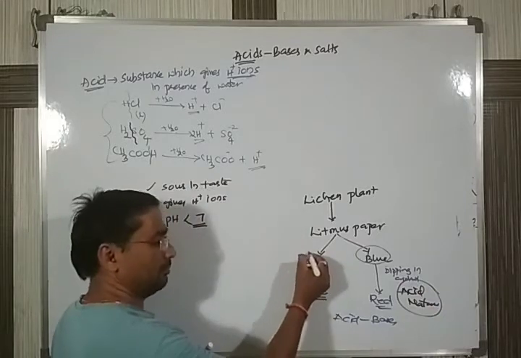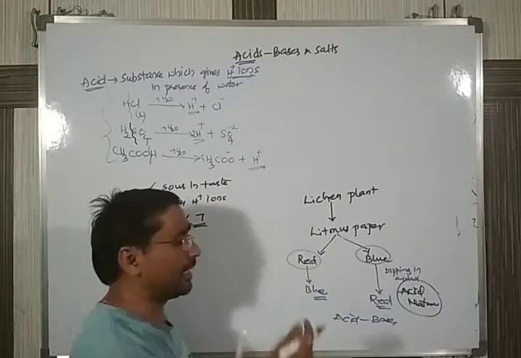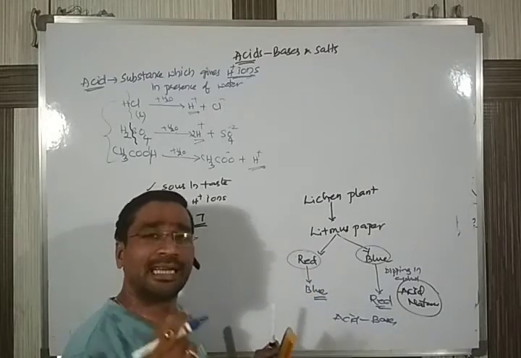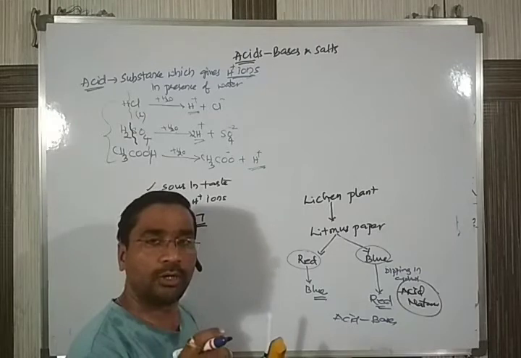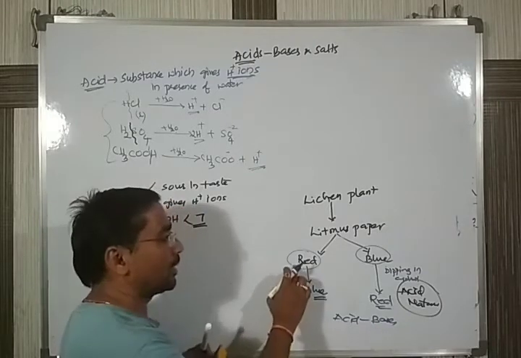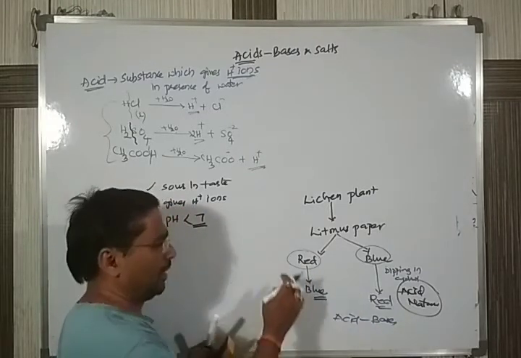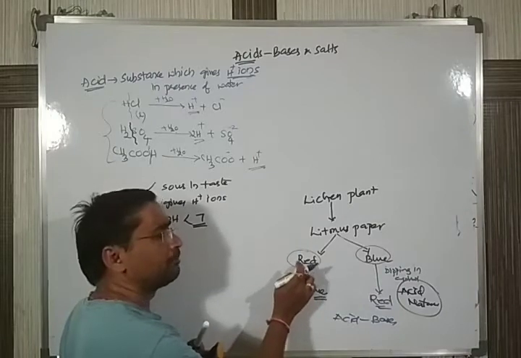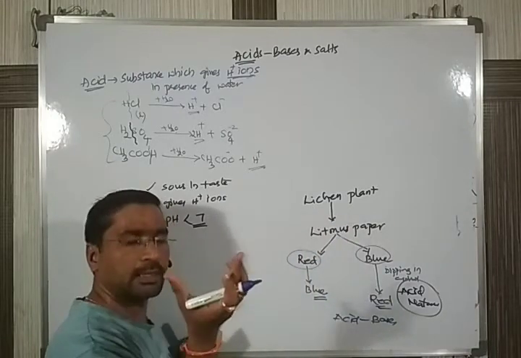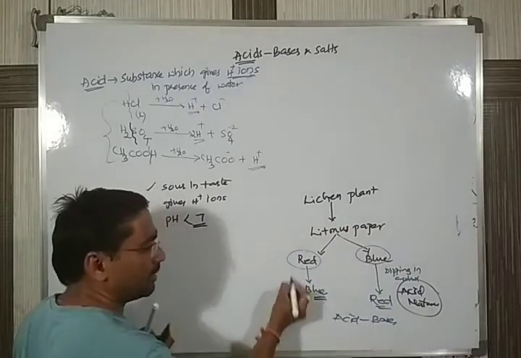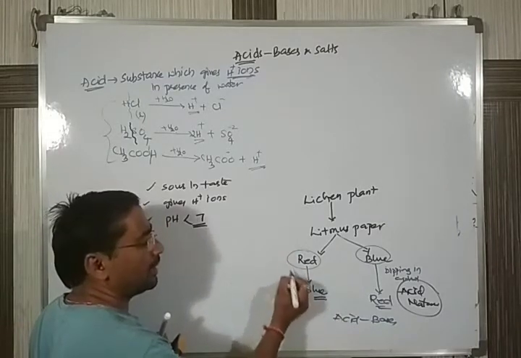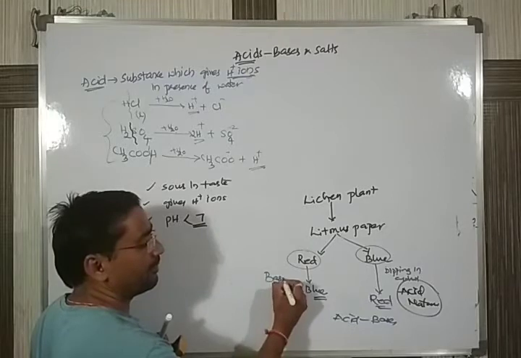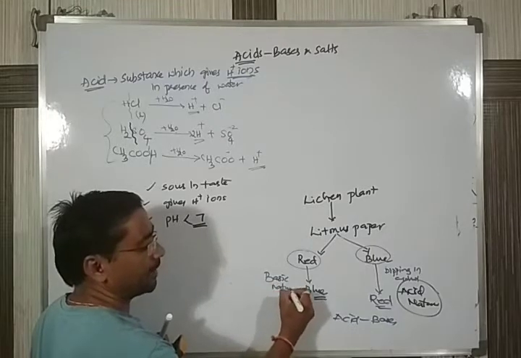Similarly, if you are taking red litmus paper, red means not dark red, it will be a rose color. I will show you in the next class what color it practically is. A rose color type of paper will be there. When you dip it in a solution, if it automatically turns blue, it indicates the solution has basic nature.